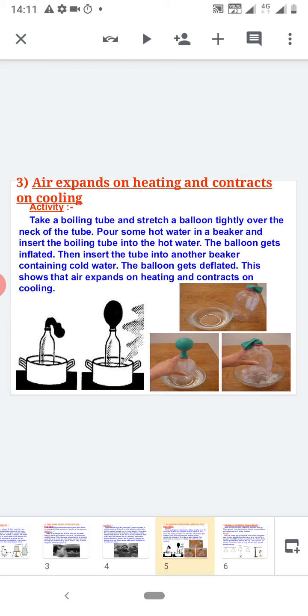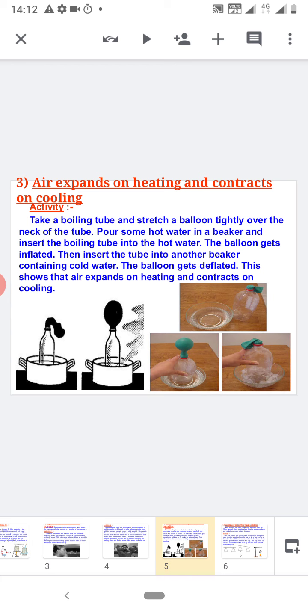As you can see in the figure, we are taking a boiling tube and stretching a balloon tightly over the neck of the tube. Now, pour some hot water in a beaker and insert the boiling tube into the hot water. Now the balloon gets inflated. Then insert the tube into another beaker containing cold water.